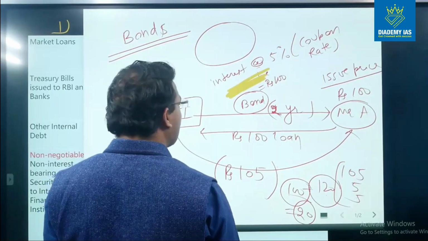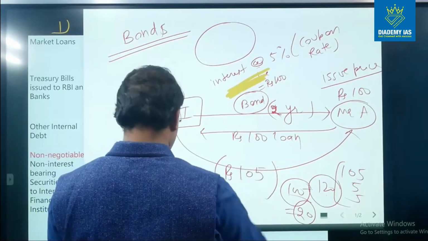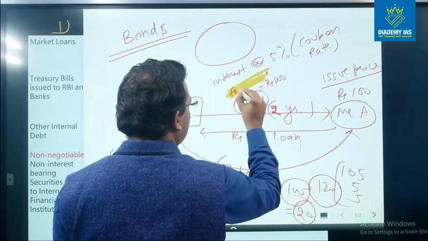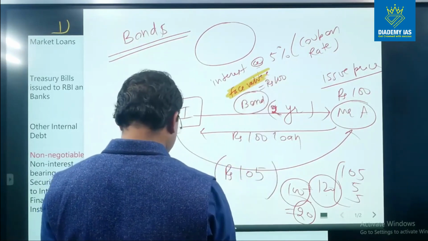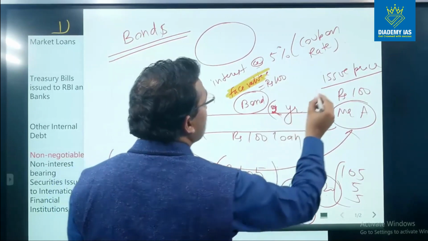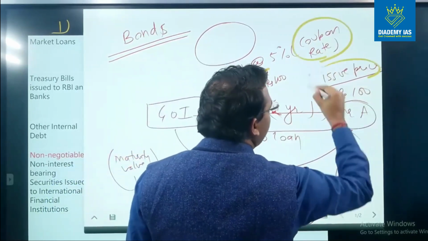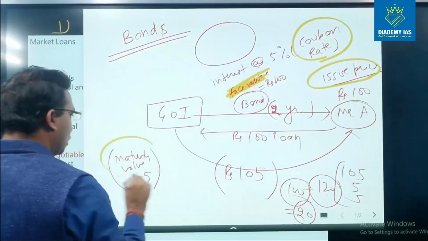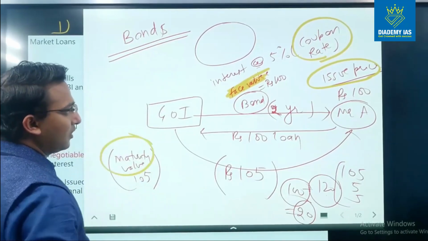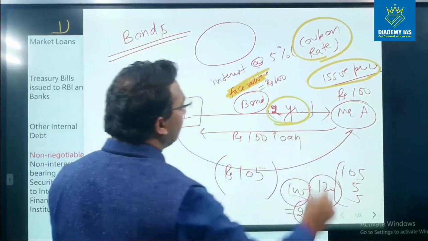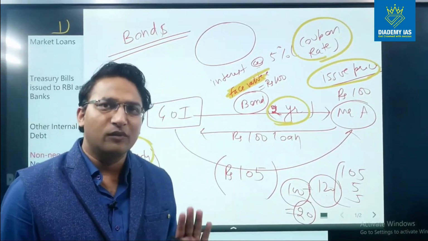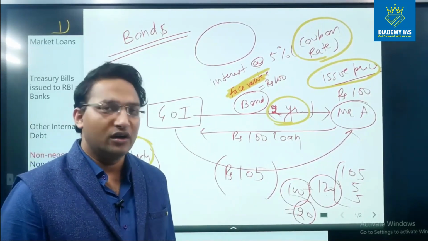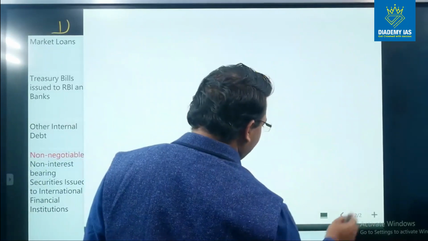I have basically discussed the concept of face value, the concept of coupon rate, the concept of issue price, the concept of maturity value, the concept of duration of the bond. So this is the normal or general understanding about the bond. We will discuss more about it when we discuss the chapter of money markets.